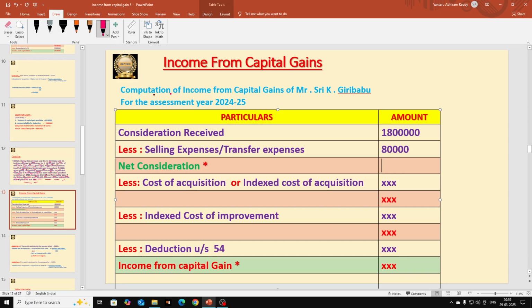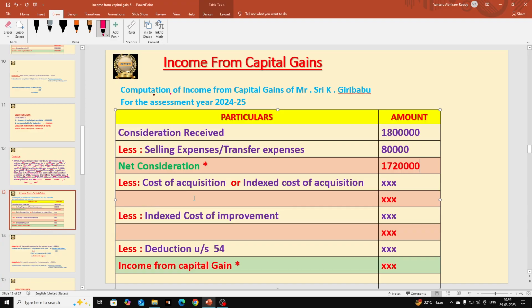You will get some value. How much do you get? Let us see. You can use a calculator, students. BCom students can use calculators. 18 lakhs minus 80,000, so we will get 17 lakhs 20,000. And we should name it as net consideration. Whatever amount we get by deducting selling expenses from consideration received should be named as net consideration.